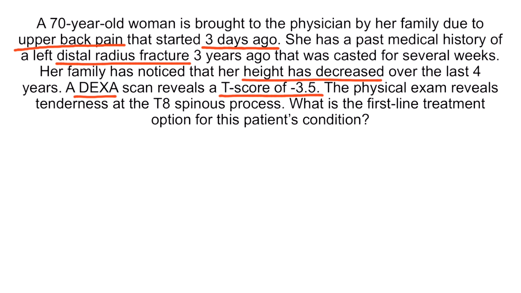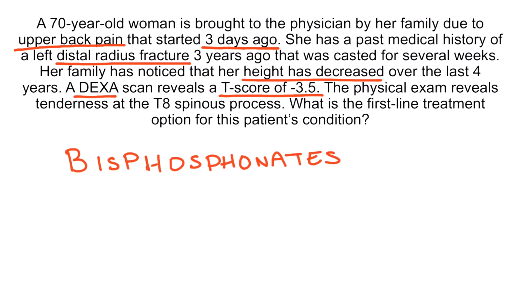The first-line treatment option for a patient with osteoporosis is bisphosphonates, like alendronate, risedronate, pamidronate, and so on. Bisphosphonates inhibit osteoclast activity in the bone matrix, which preserves bone mineral density. Alternative treatment options include teriparatide, which is a parathyroid hormone analog, as well as potentially raloxifene, calcitonin, and denosumab.